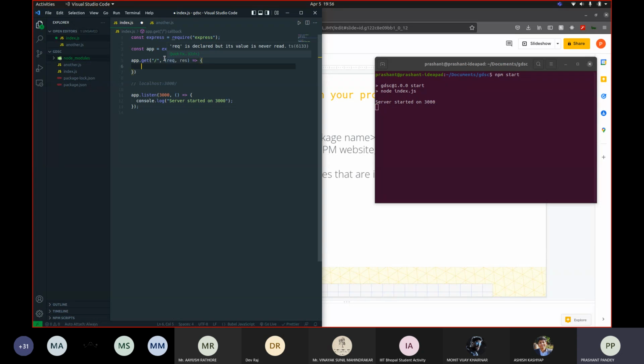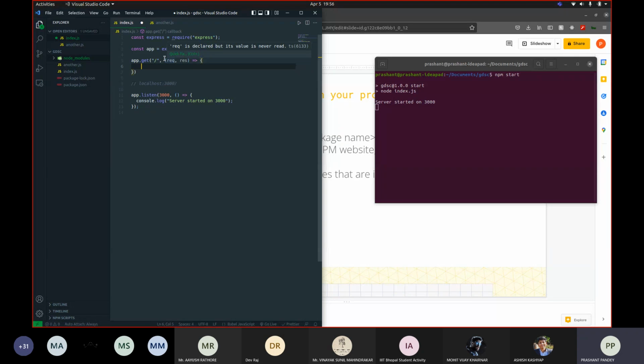Now this request and response variables are used in order to receive the request from the client. It gives you the data that the client wants to send and the response that you want to send. So the request will be containing all the data that the client has sent to you, and in response you will send the data as a response to that client.